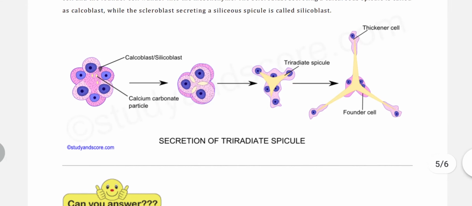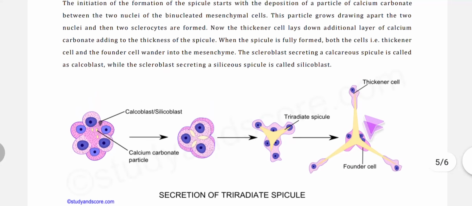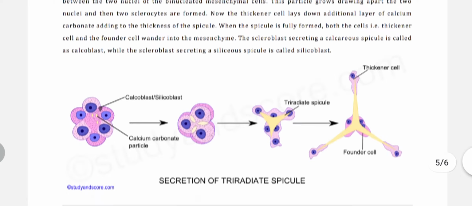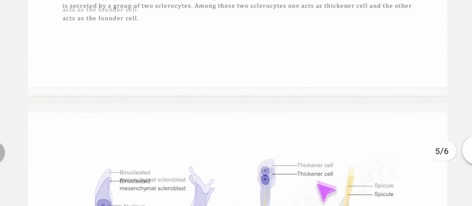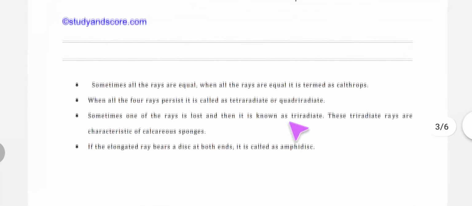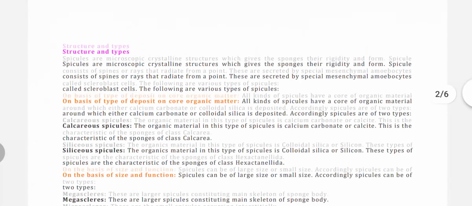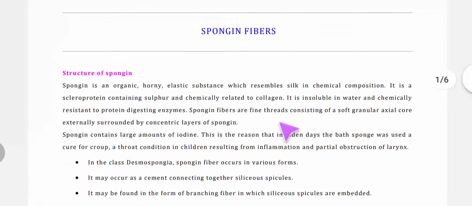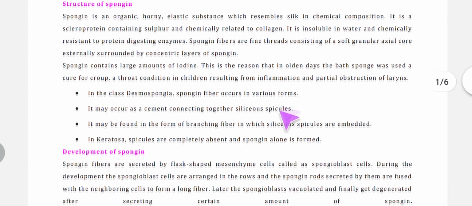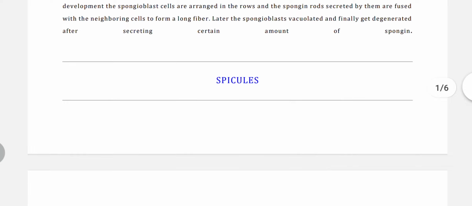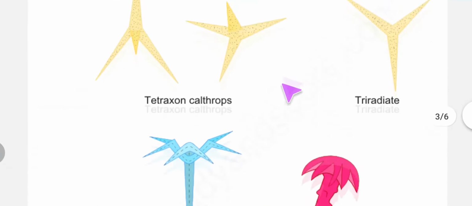So this is how the 2 types of skeleton, that is the different types of spicules, are formed, and the spongin fibers develop in the sponges.